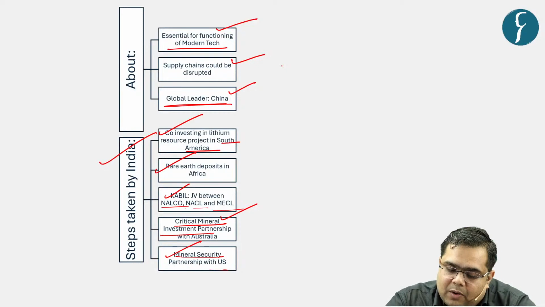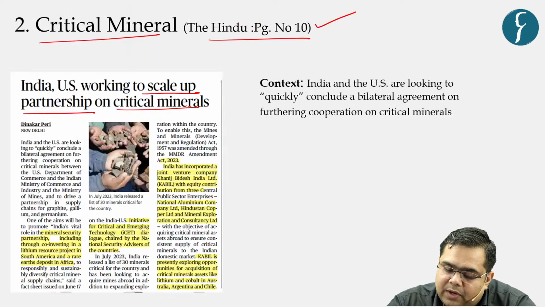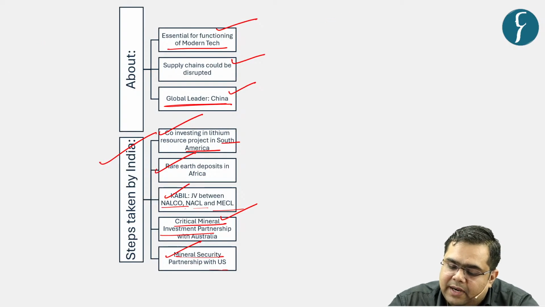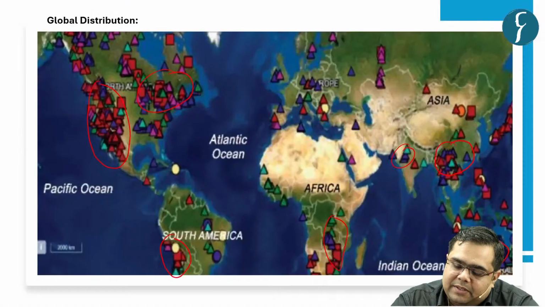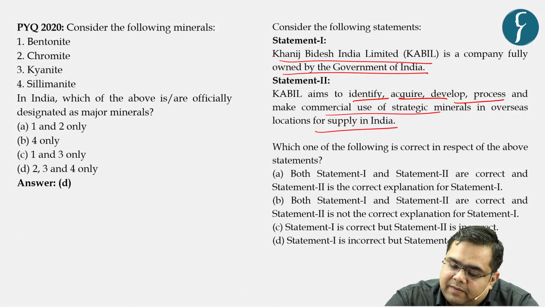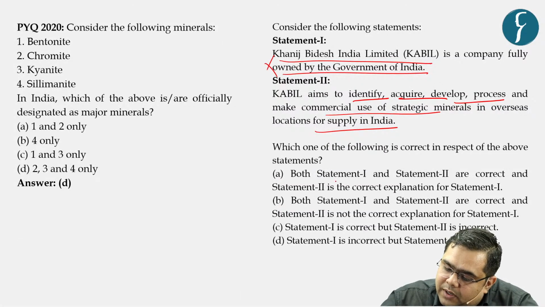Did we read that Kabil is a fully owned company of the government of India? No, Kabil is not a fully owned company of the government of India. It is a joint venture between the government of India, NALCO, NACL and MECL. So statement 1 is incorrect. That leads to elimination of A and B.